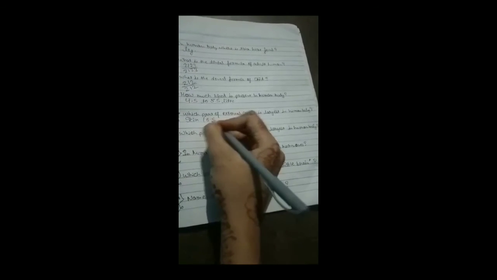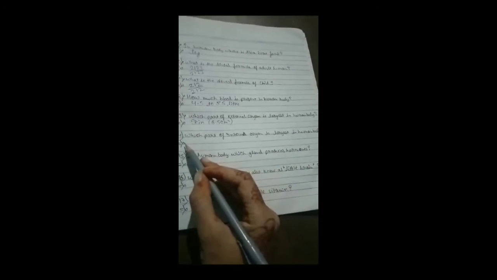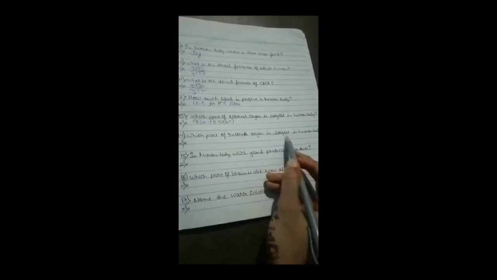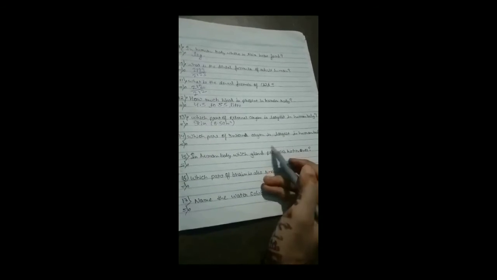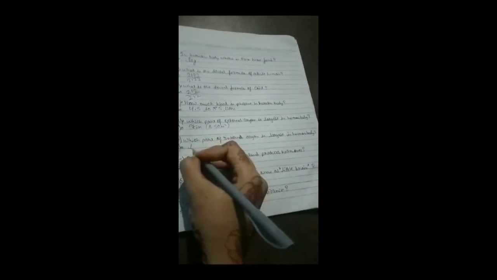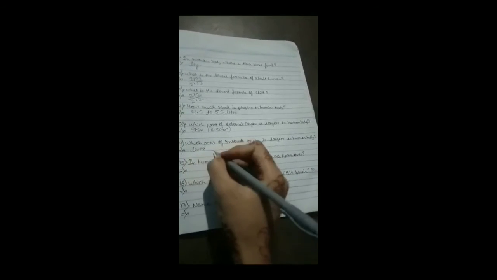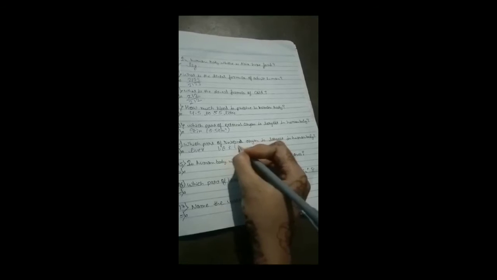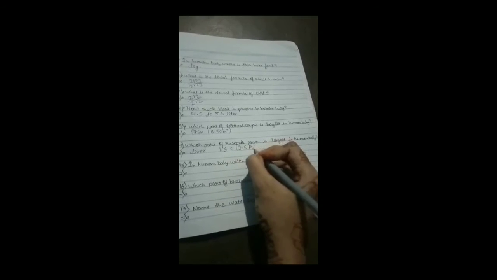Maximum 6.5 centimeter. My 14th question is: which internal organ is largest in human body? Liver. Its average is 1.6 kilogram, 3.5 pound.